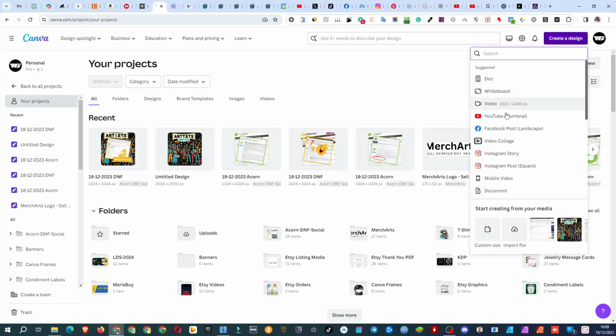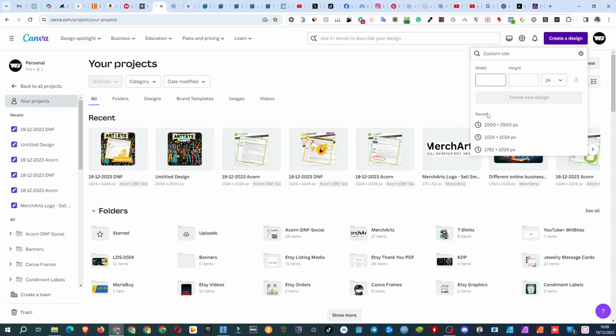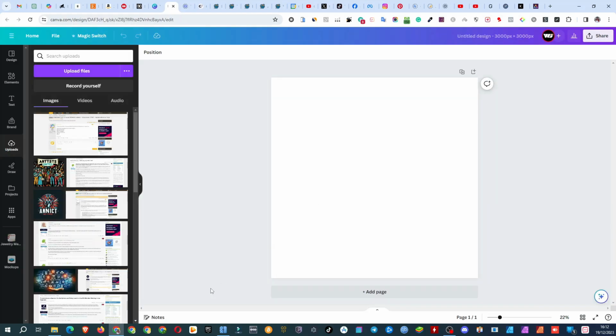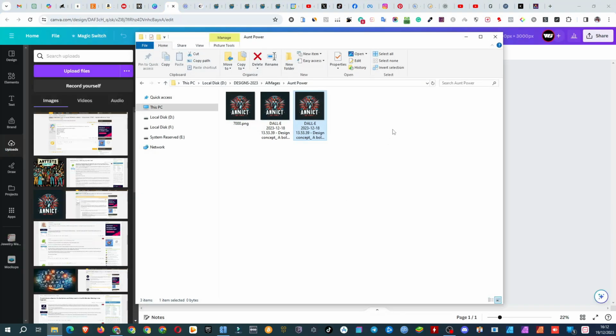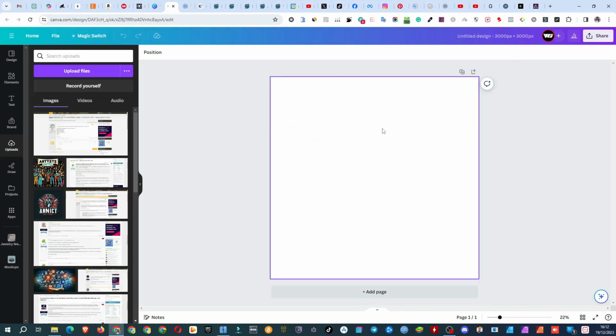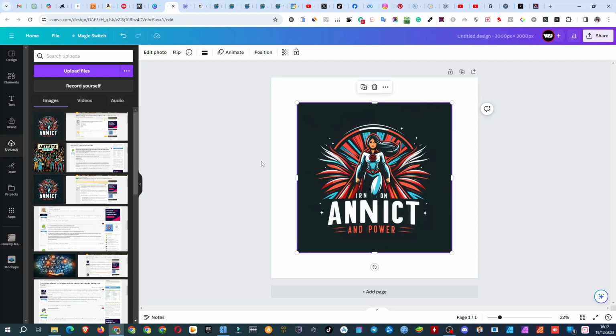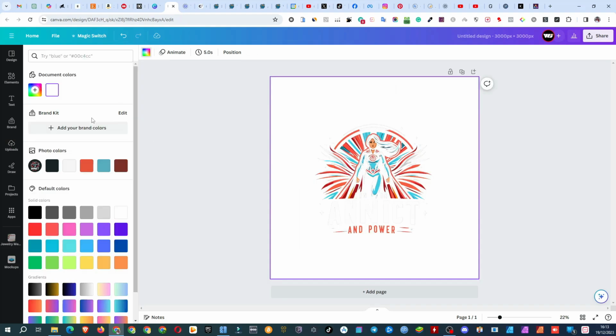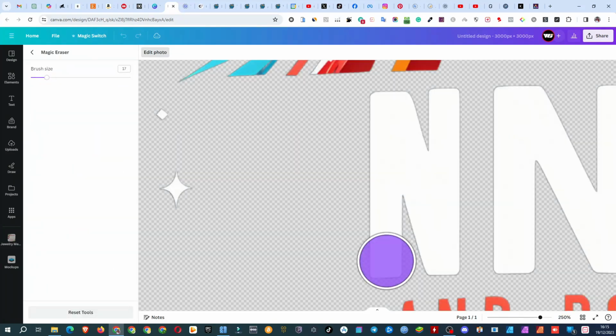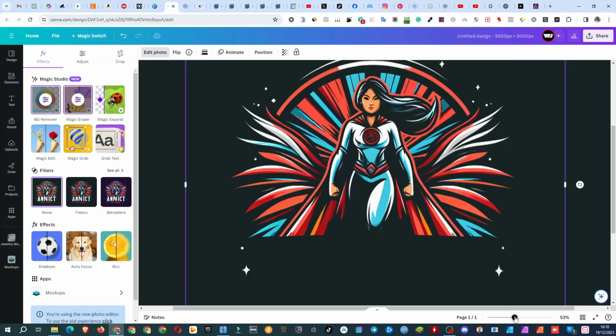Next, create a new design in Canva. With their easy-to-use tools, remove the background, remove the text, and add new text.